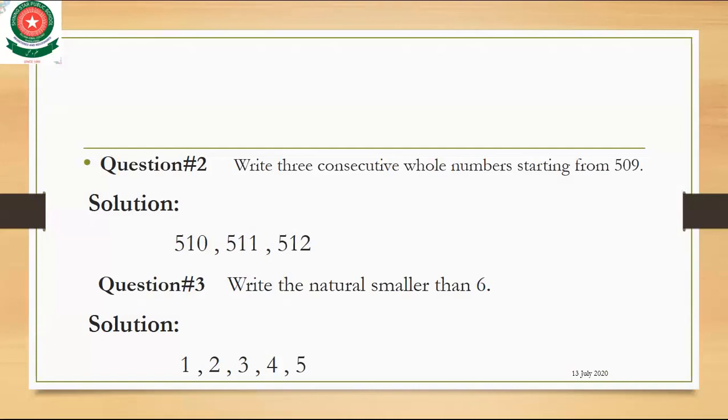The number smaller than 6 is 5, and the number starting the natural numbers is 1. Okay, let's start: 1, 2, 3, 4 and 5. Which numbers will come? 1, 2, 3, 4 and 5.